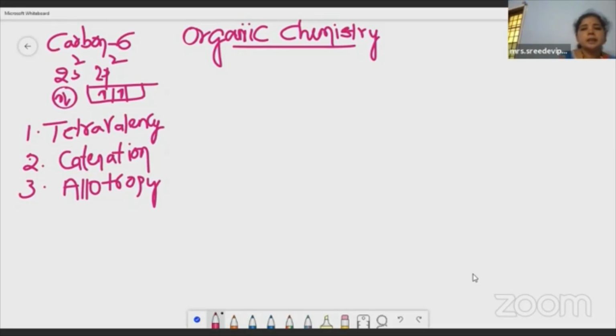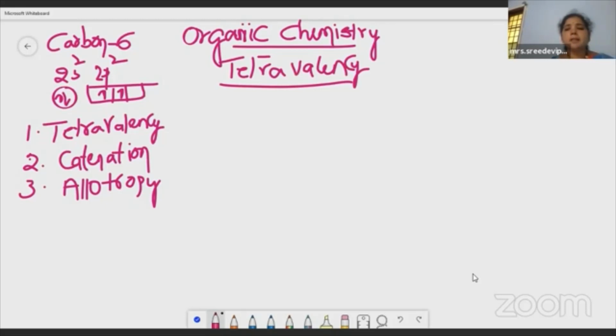Tetravalency. Tetra means 4. And valency, the combining capacity of an atom, is called valency. So it indicates that the valency of carbon is 4. Let me write once again.